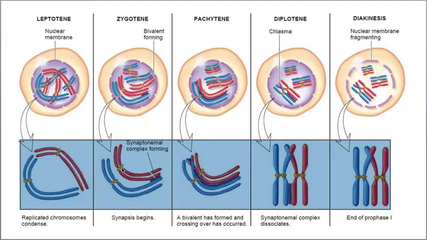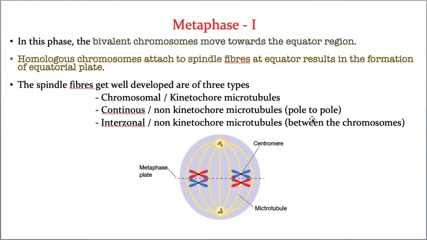Okay, now students, just press the pause button and go through whatever I explained. You can understand clearly by seeing these images. Okay, now let us go for the next one. What is that? Metaphase 1. Hope you remember karyokinesis 1 is divided into prophase 1, metaphase 1, anaphase 1, and telophase 1.